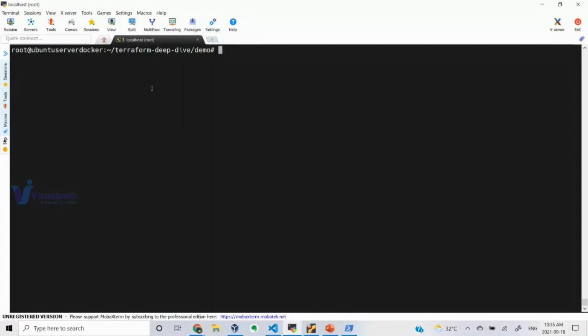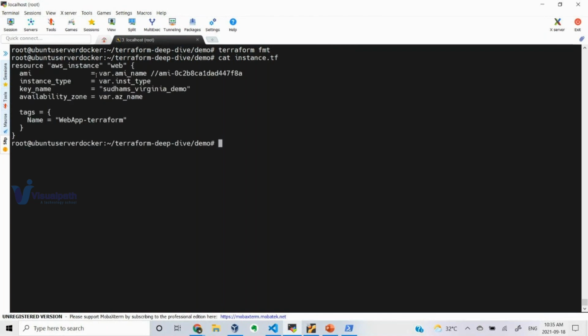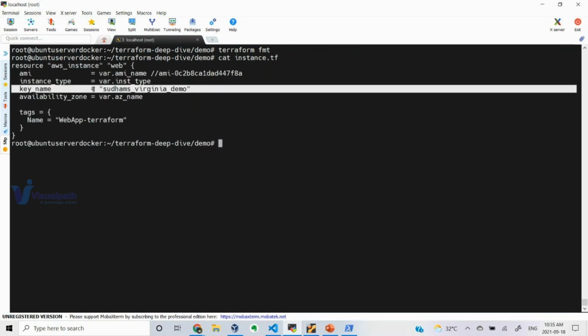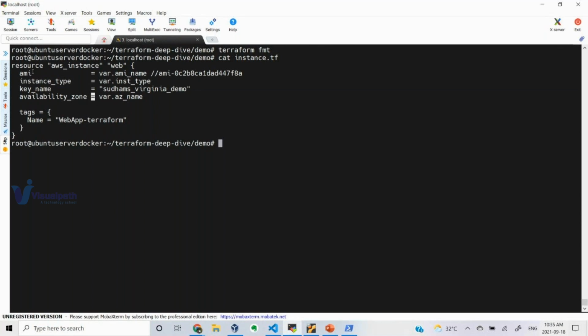Okay, so terraform fmt, format, in the sense if any one of the files is not written in a proper format. Okay, let's say the instance.tf file, you can see the equal to is not in a proper way, right? Generally if you write equal to, it will come here, for this it will come here, for this you can see here. So this is not proper styling actually.